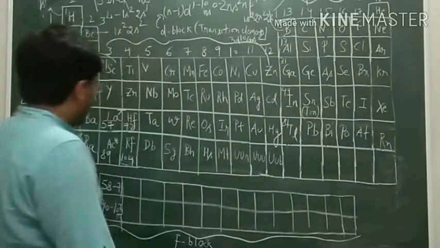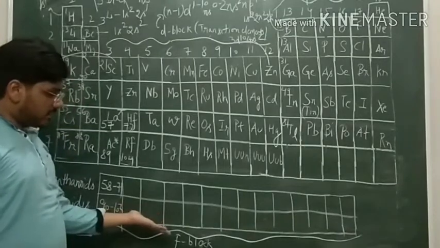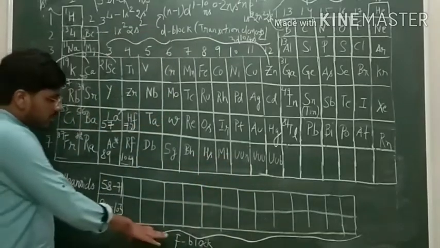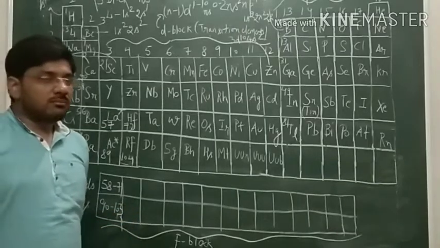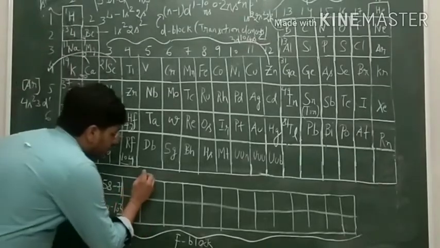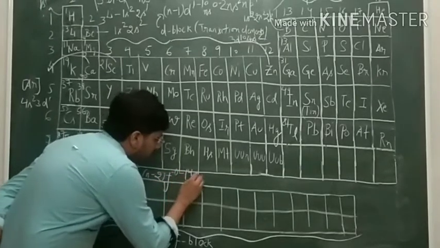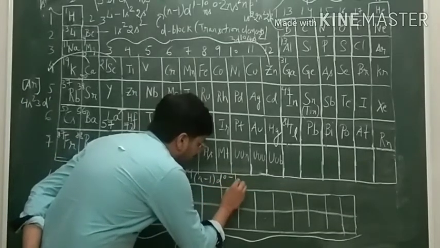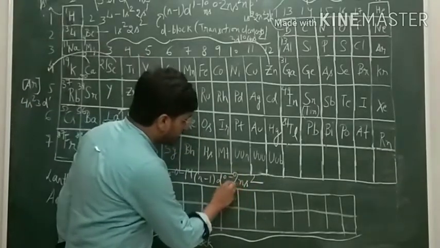Now here comes the last, the f block elements. F block elements are the elements in which the last electron enters one of the f orbitals of their antepenultimate shell, meaning last but two. They have the general electronic configuration (n-2)f 0 to 14, (n-1)d 0 to 1, and ns2. Sorry, here 0 to 2 electrons can also come.